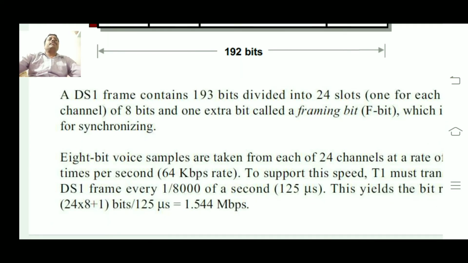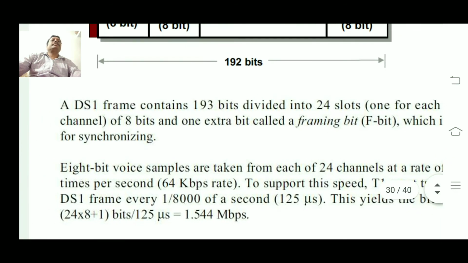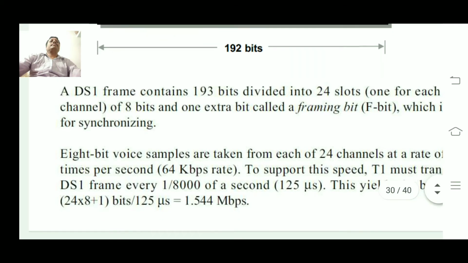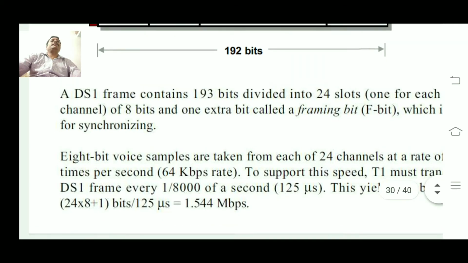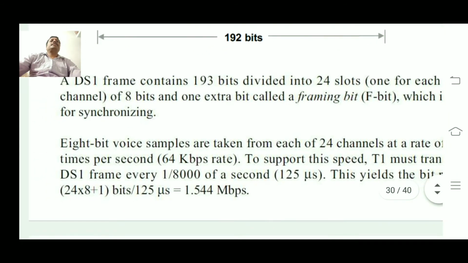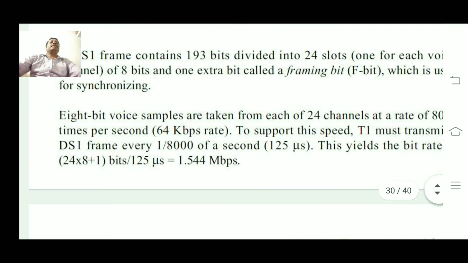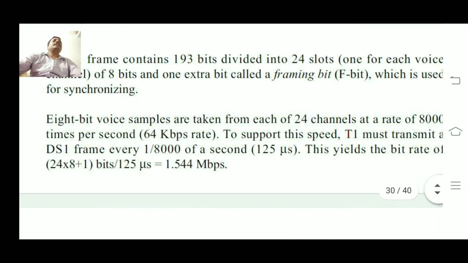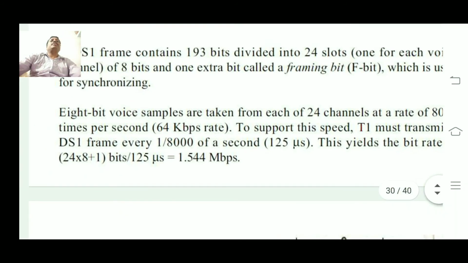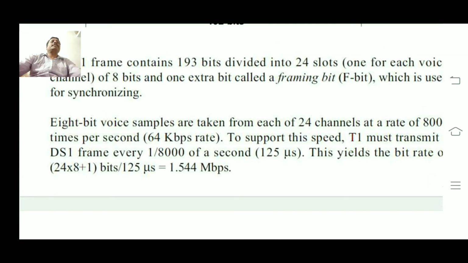So you know how we calculate this. Here 193 bits are divided among 24 slots. These are channels of 8 bits each, with one extra bit called the framing bit, which is used for synchronization. So 8-bit samples are taken from each of the 24 channels at the rate of 8,000 times per second, as I told you, because that is twice the input signal frequency.